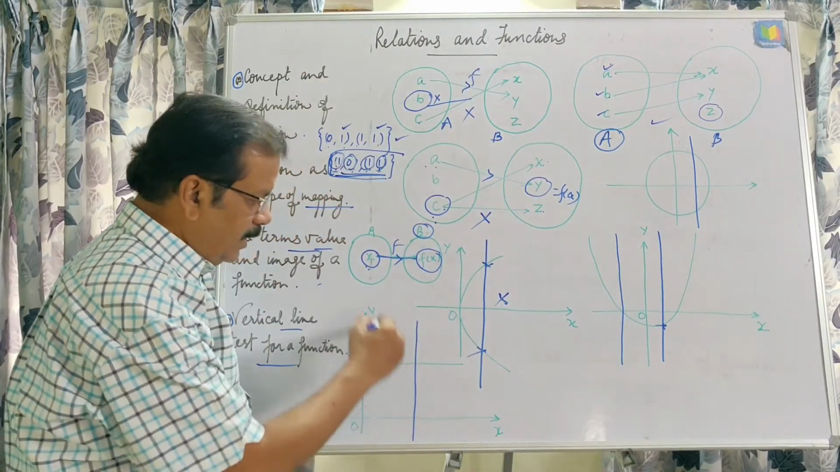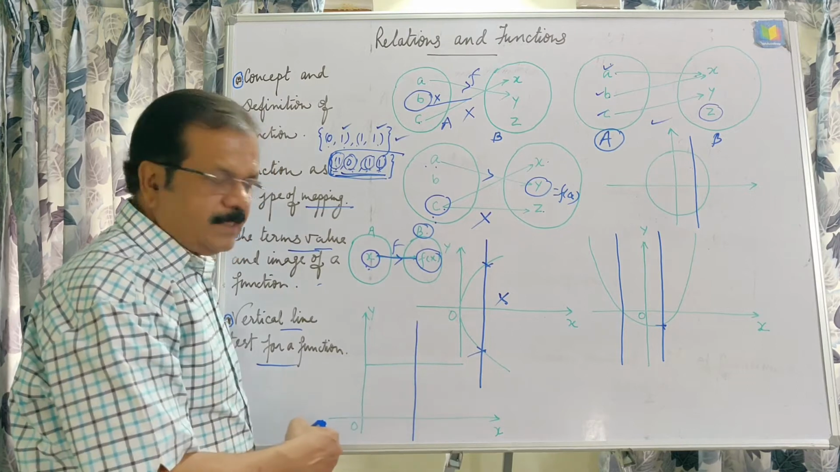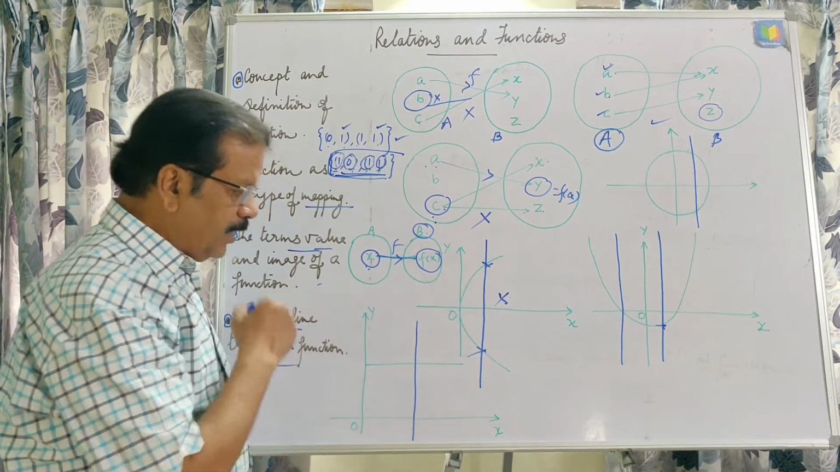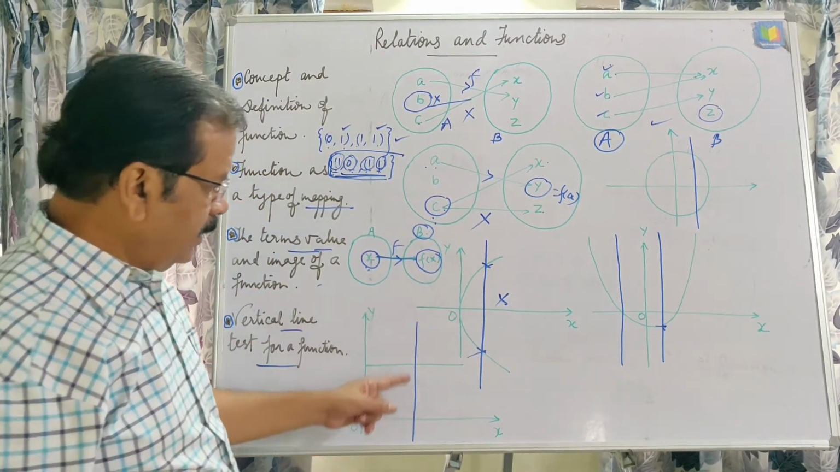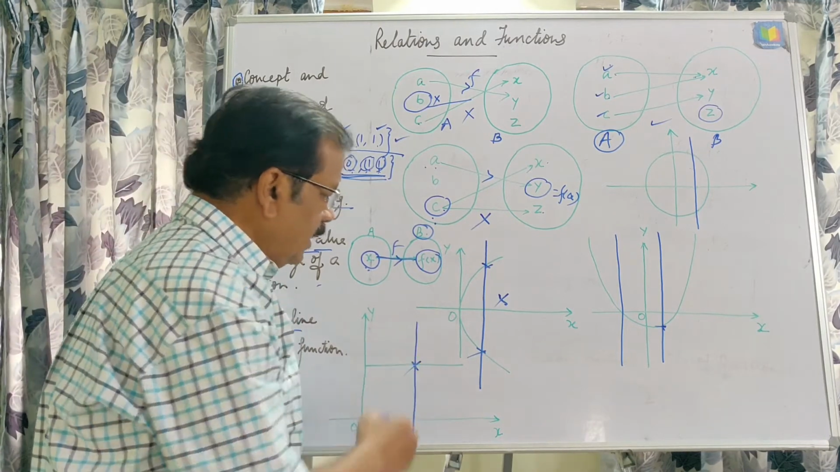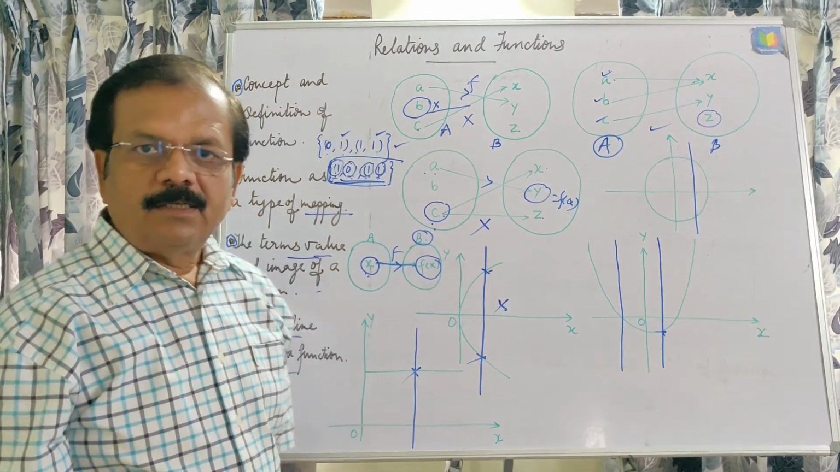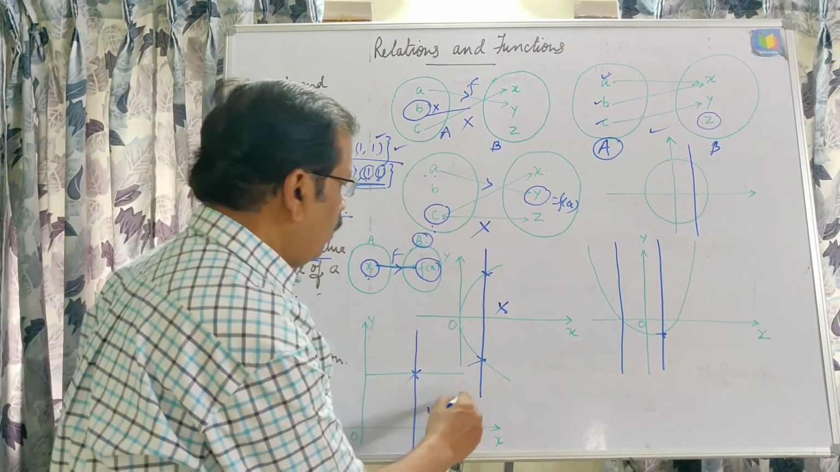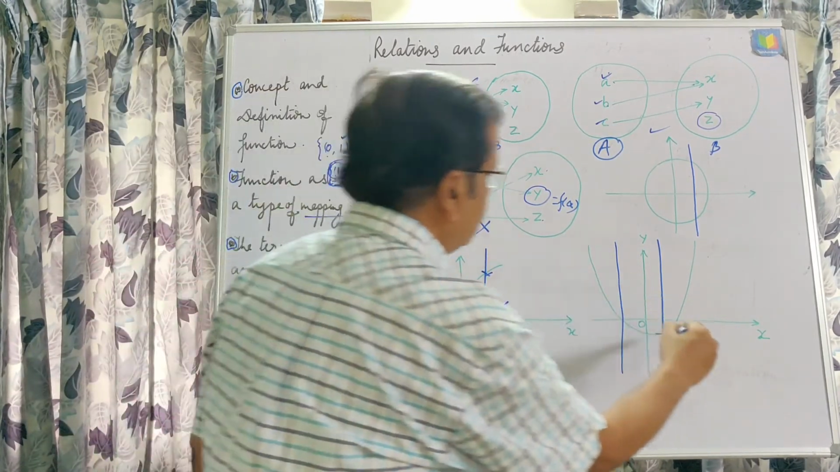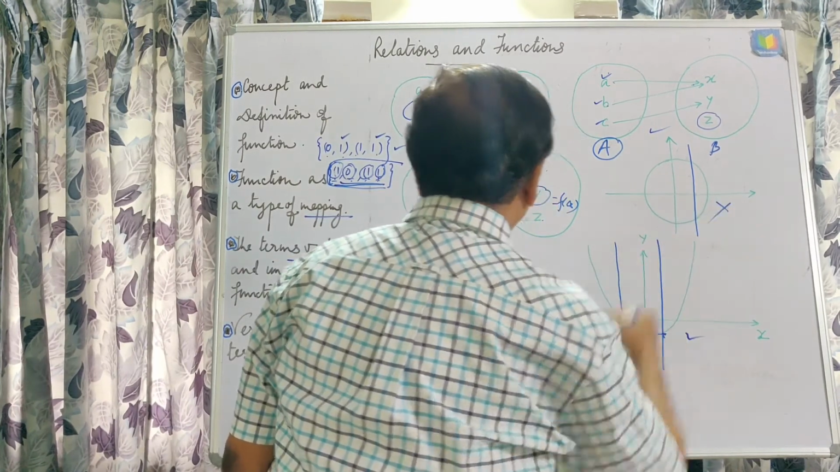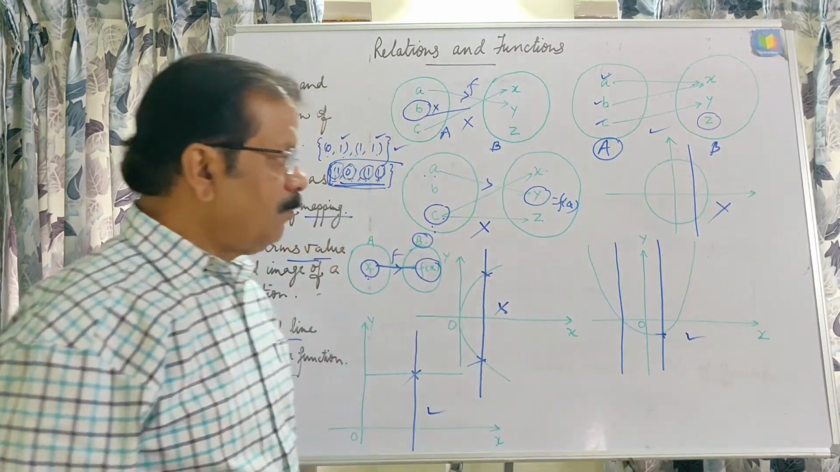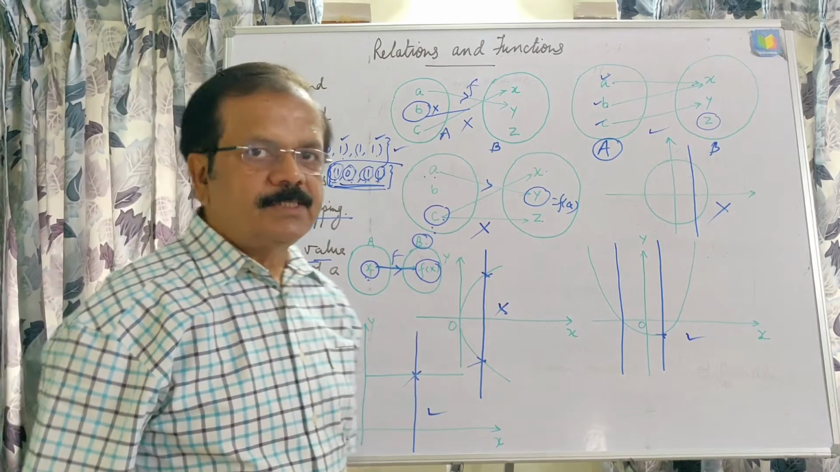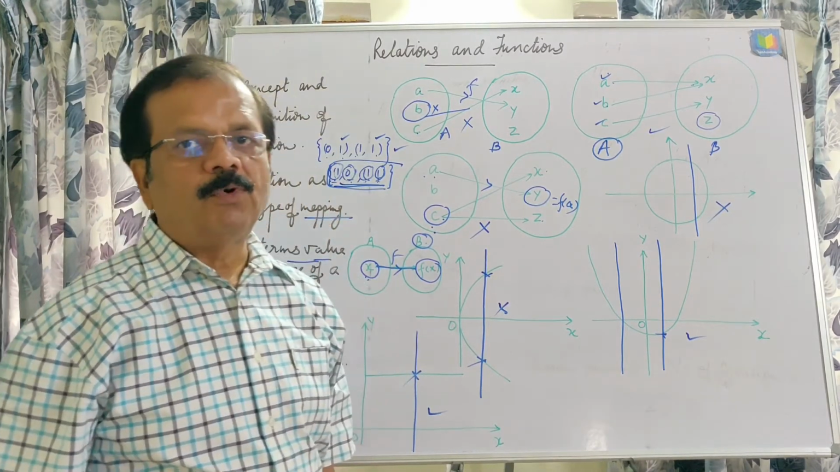Here this is a straight line, parallel to the x-axis. If we draw a vertical line, this vertical line intersects this straight line at a single point, and so this is a function. In all, this is not a function, this is a function, and this is not a function. Okay, now with the help of questions, this topic will become more and more clear.